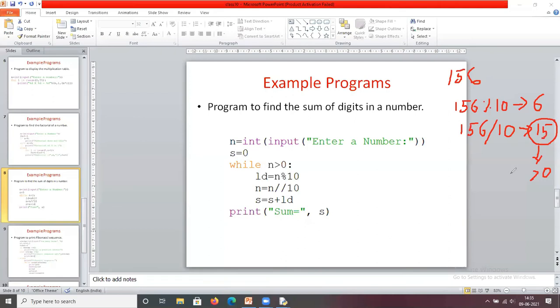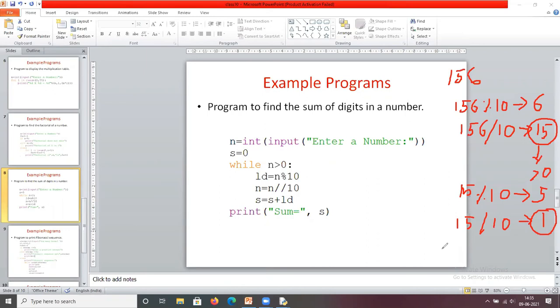So again you take this number and find the remainder, which is 5. Again 15 by 10 gives 1, and you check whether this is greater than 0.